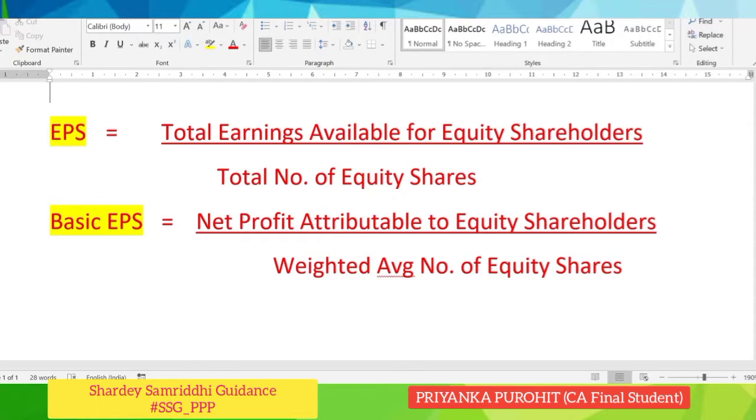Because if we take opening or closing number of equity shares, it will not give performance results appropriately. And also, to make the data comparable, we have to take the weighted average number of shares. So first of all, we will look into how to compute this denominator, that is the weighted number of equity shares.